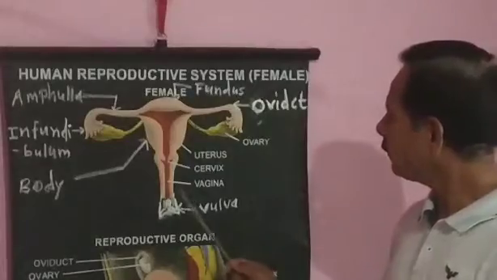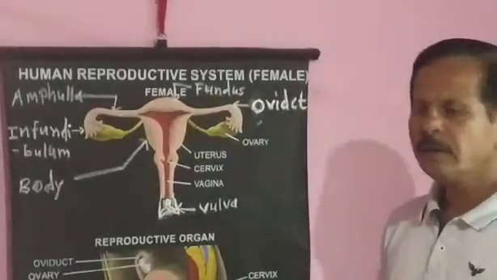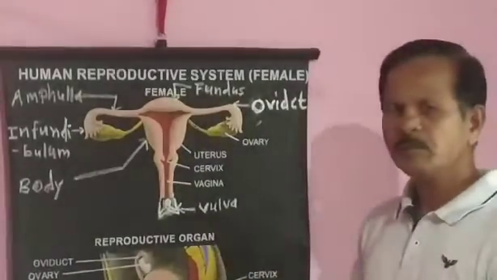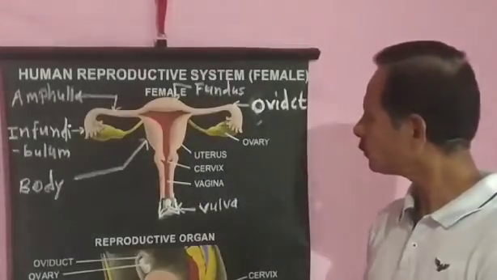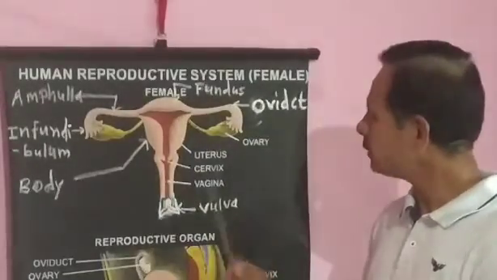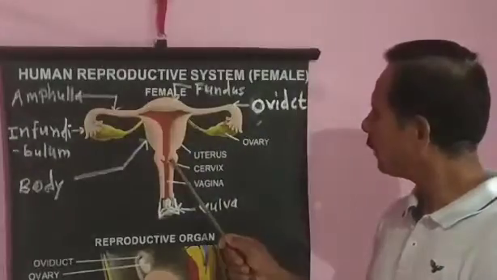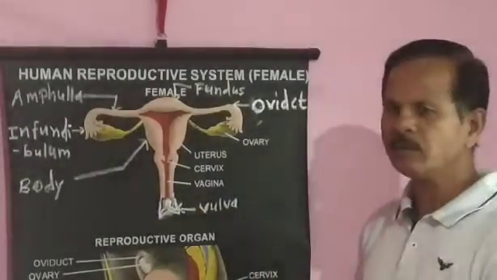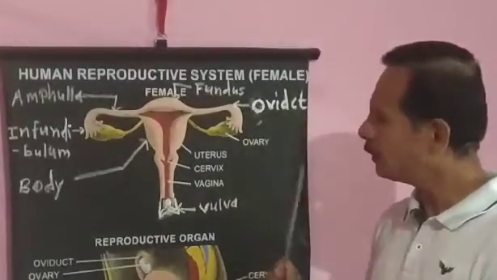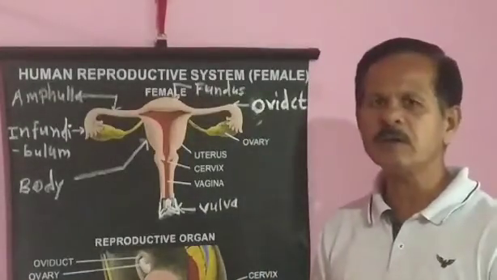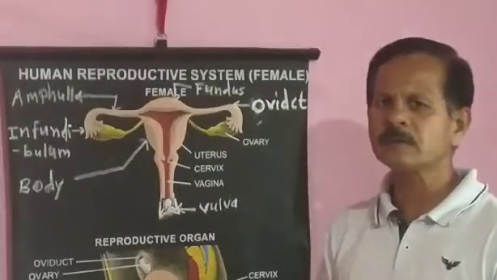Then vagina. It is a tubular female copulatory organ, 7 to 9 centimeters in length, present between the cervix and vestibule. Its wall is highly distensible to receive the penis.